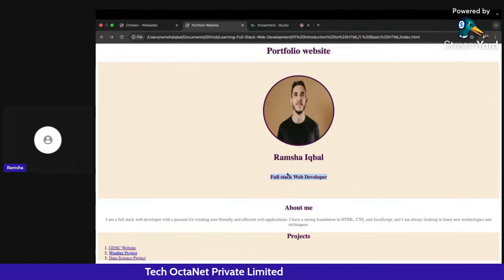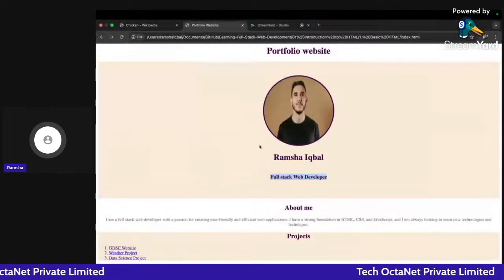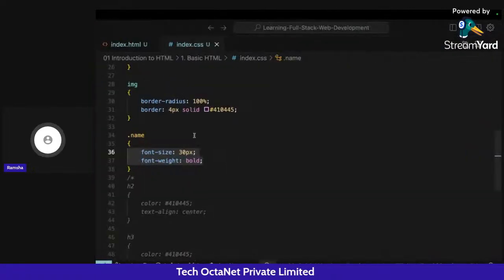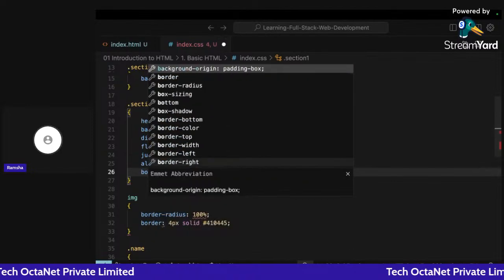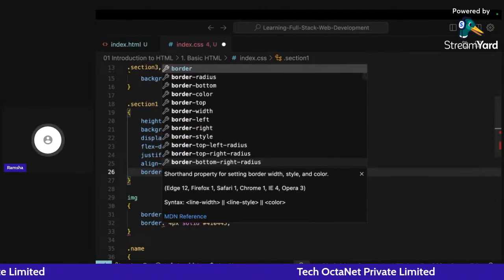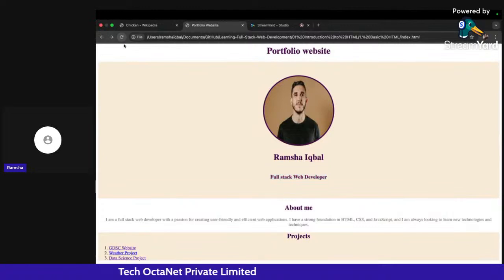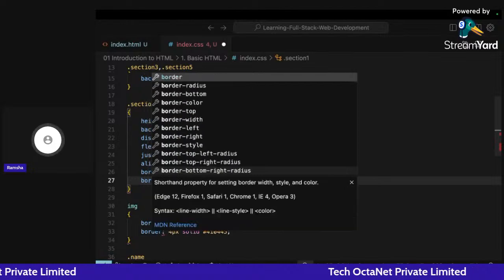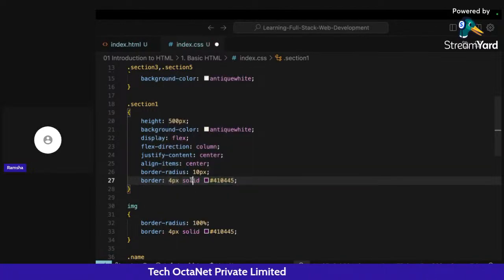Okay, so that's how we can change the font size. Now I want some border also on my div, like section 1. So here I can give a 10 pixel border. Let me refresh this. So we are getting some radius of 10 pixels here. You can give a border of 4 pixels or let's try...